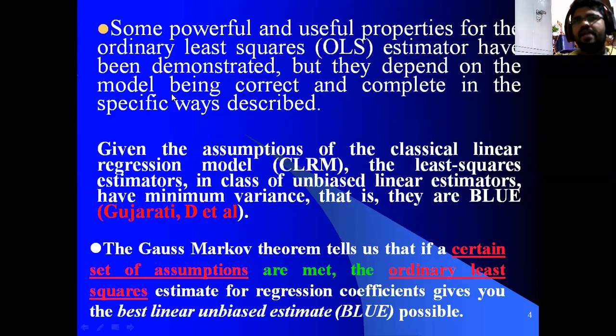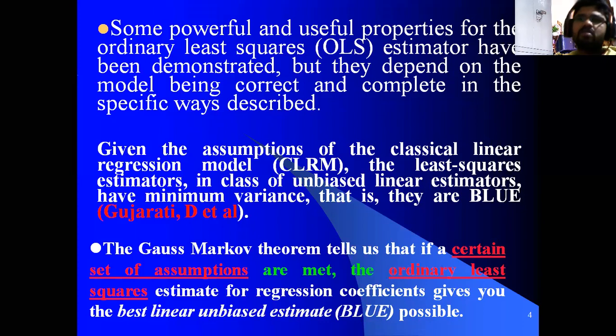And in other words, some powerful and useful properties of the ordinary least square method estimator have been demonstrated. For example, when we are estimating with the OLS method, we can follow certain norms, that is, certain properties. But sometimes we cannot follow the BLUE properties also. There are some exceptions. When we have followed the BLUE properties strictly, which will demonstrate also, but they depend on the model being correct. For example, the BLUE properties depend on the model being correct and complete in the specific ways described. So that is the main thing when we are using the BLUE properties.